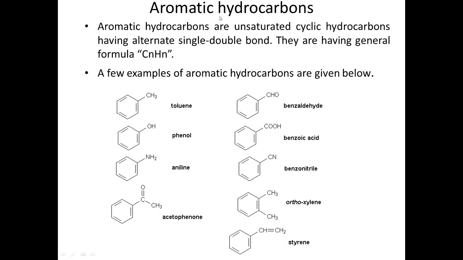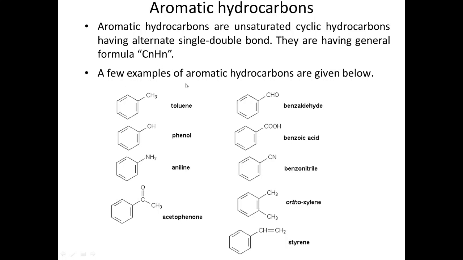How can we identify aromatic compounds? They contain alternate single and double bonds. For example, in the structure of toluene, there is one double bond, then a single bond, again a double bond, again a single bond. So aromatic compounds contain double and single bonds in an alternate manner. They have the general formula CnHn.